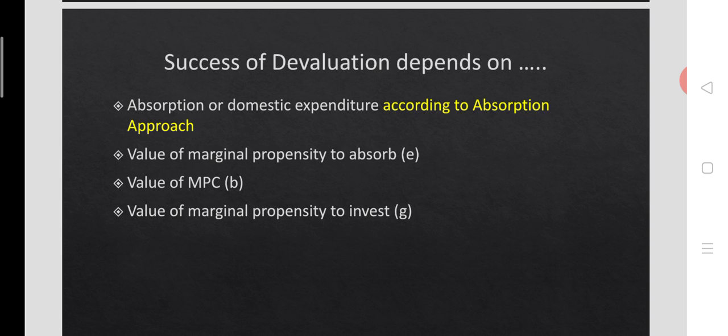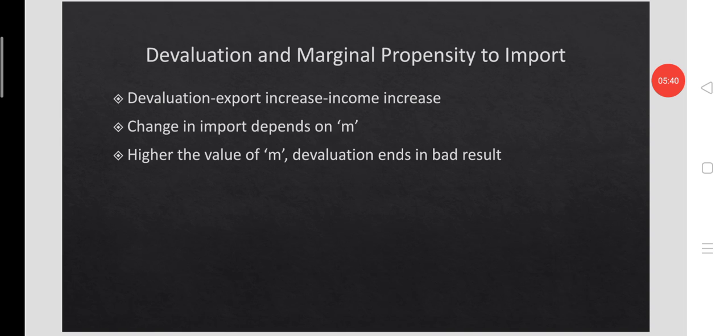Marginal propensity to absorb is represented by E, marginal propensity to consume by B, and marginal propensity to invest by G. To speak briefly, devaluation could increase export, and subsequently income will increase.